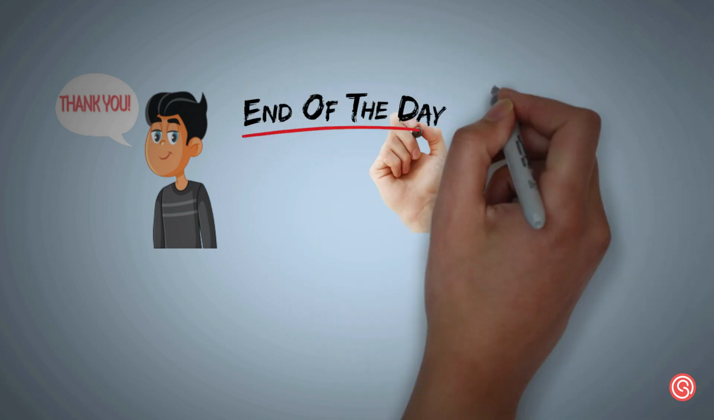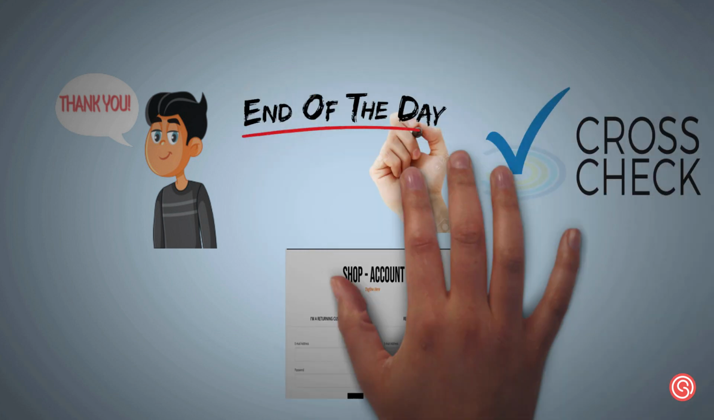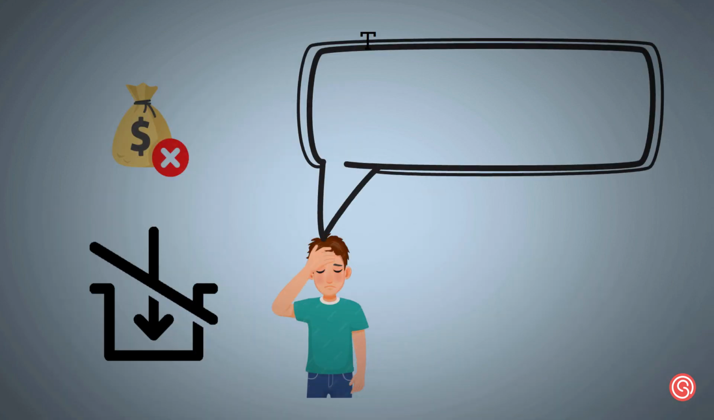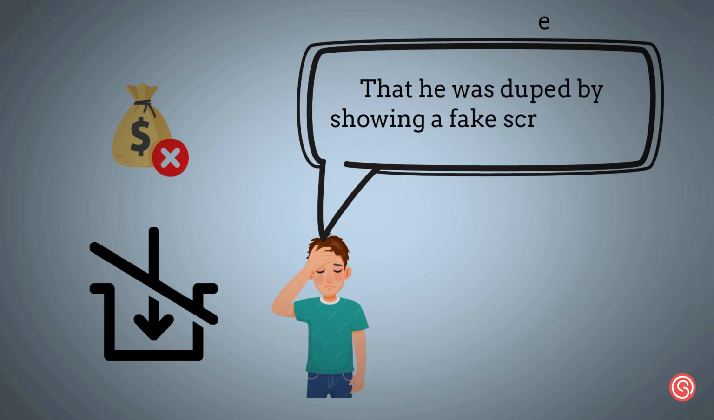At the end of the day, Raju cross-checked his shop account for reconciliation and found that one payment was not yet received in his account. Now he realized that he was duped by showing a fake screenshot.